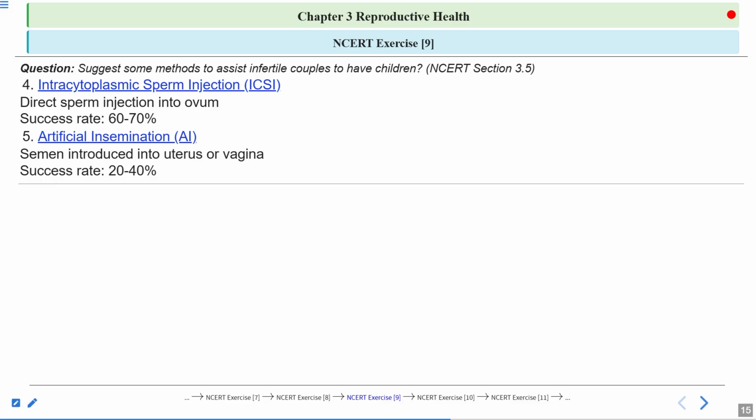Success rate is again 20 to 40%. Okay, so these were the assistive reproductive technology techniques. Now, which method to follow? How will you know which method to follow? So you can consult the fertility specialist for that. They can guide you. You can understand the success rate of each of these techniques.